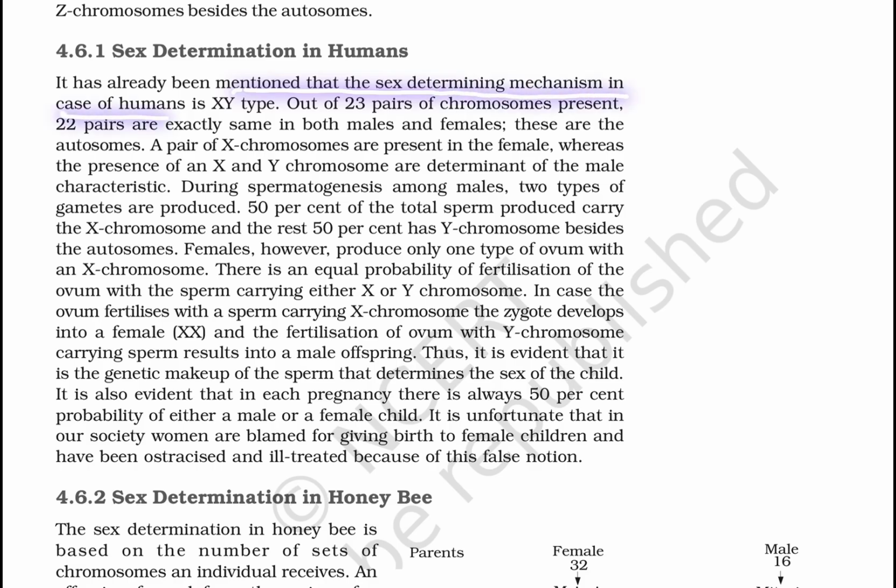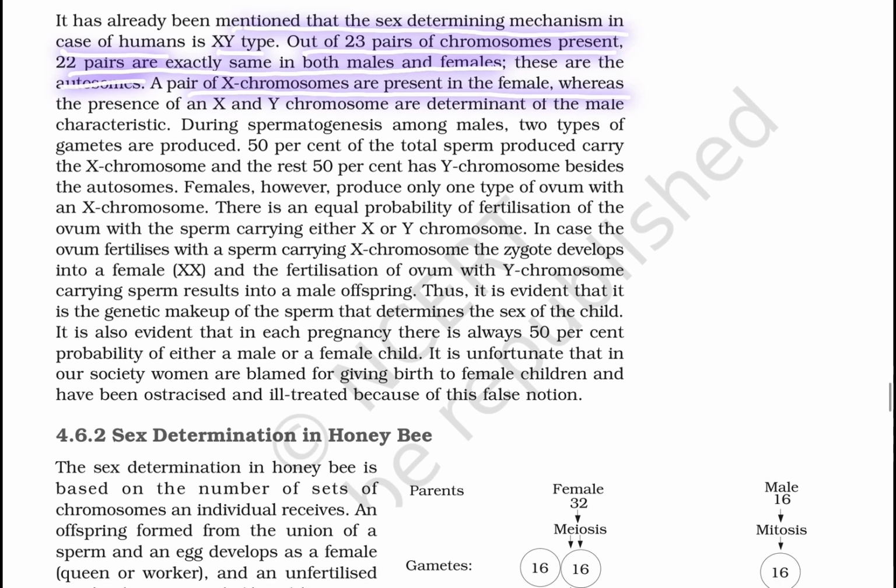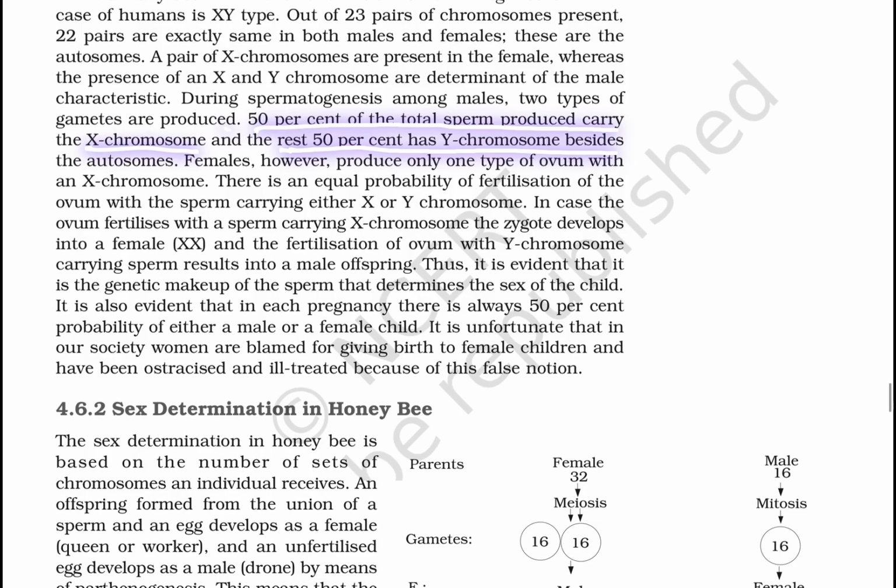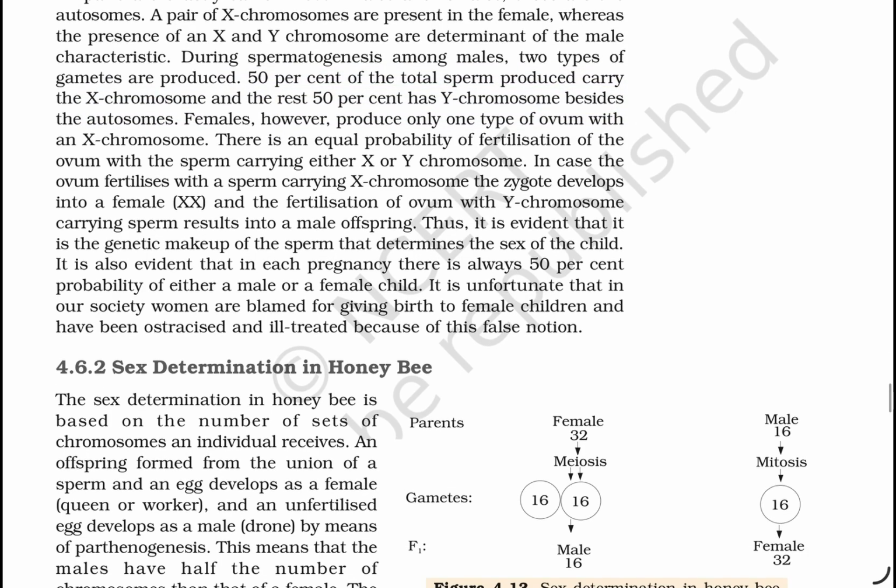Sex determination in humans. It has already been mentioned that the sex determination mechanism in humans is XY type. Out of the 23 pairs of chromosomes present, 22 are exactly the same in both male and female. These are autosomes. A pair of X chromosomes is present in the female, whereas the presence of X and Y chromosomes is the determinant of the male. When gametes are produced, 50% of the total sperm produced carry the X chromosome, and the rest 50% carry the Y chromosome besides autosomes. The female, however, produces only one type of ovum with